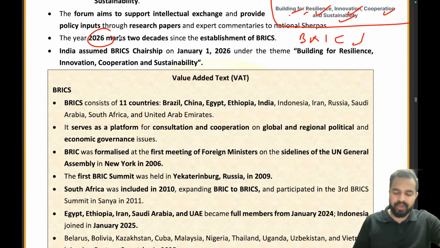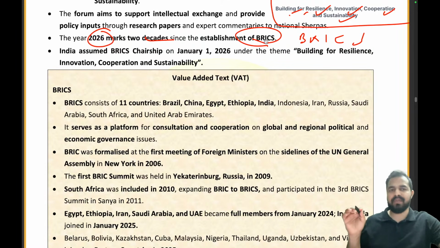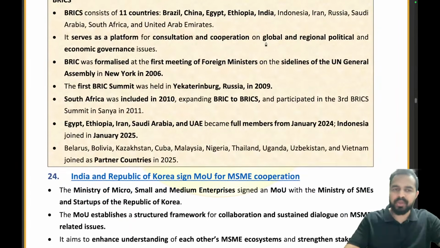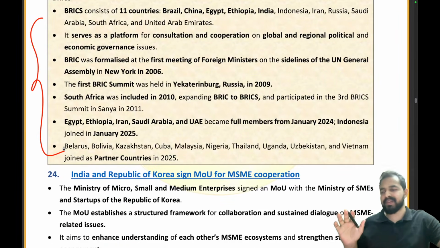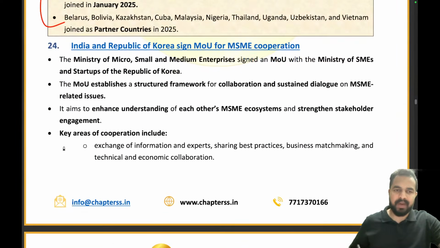2026 also marks the 2 decades since the establishment of BRICS, because we all know that it was created then. We have already covered it in a very holistic manner from the examination point of view. So I won't be repeating all this information, my dear friends. It is just the repetition of the same. Clear to everyone? We have already covered this in a very detailed manner. Now let's move on to the next part.